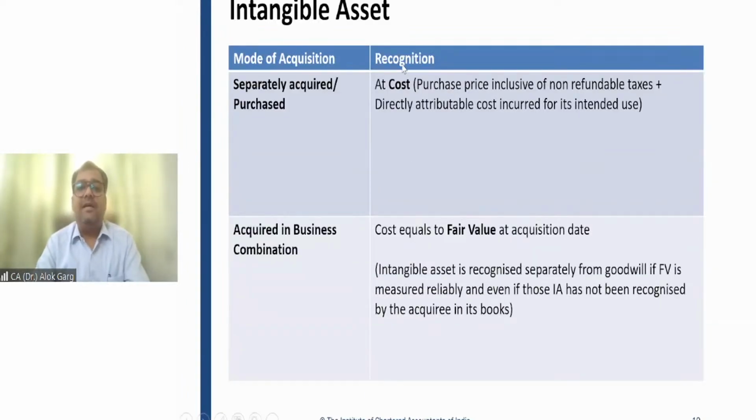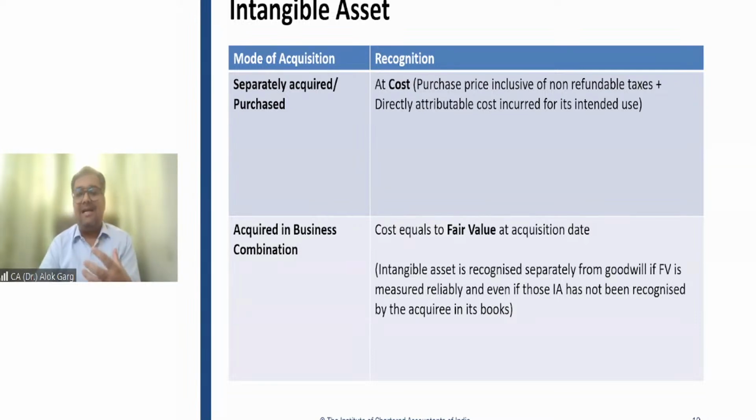So we understood the concept of separate acquisition, where we have understood that it has to be measured at cost, which is purchase price plus import duty plus non-refundable taxes minus discount and rebates plus directly attributable cost to bring the asset in the location and condition intended for use. Right. Now let's move to the second part, acquired in a business combination.